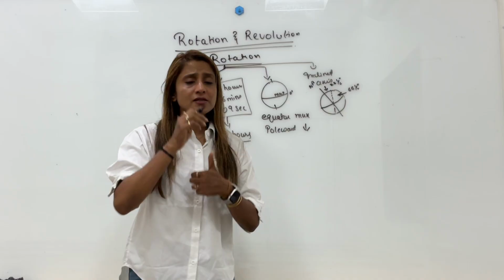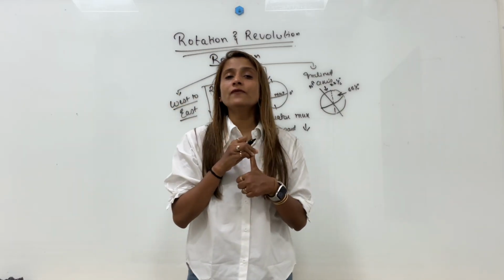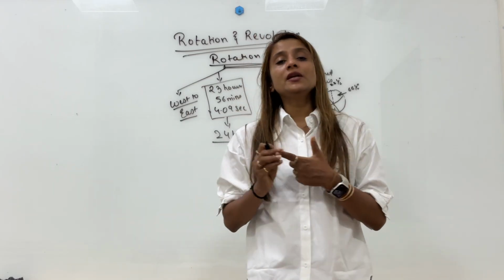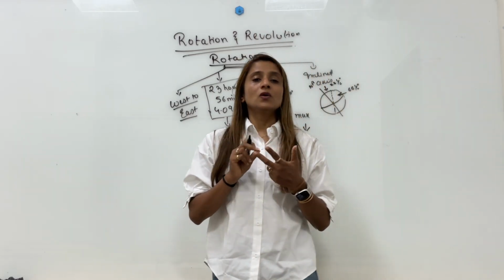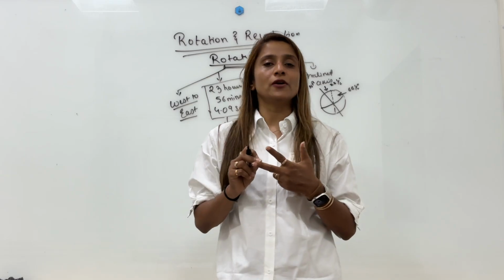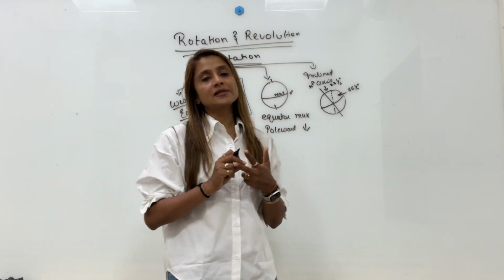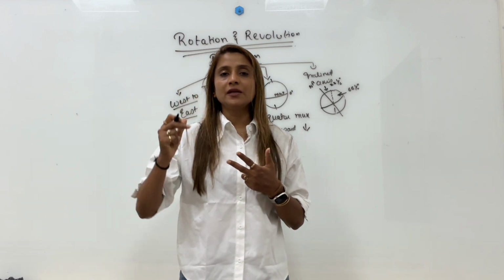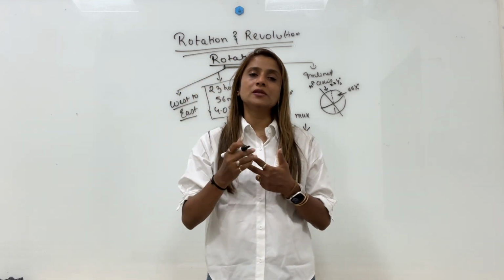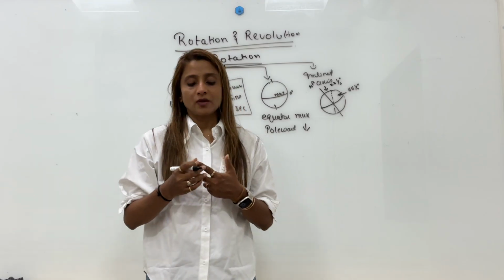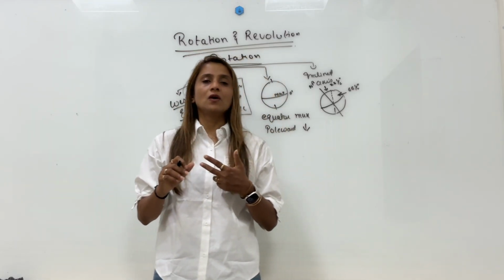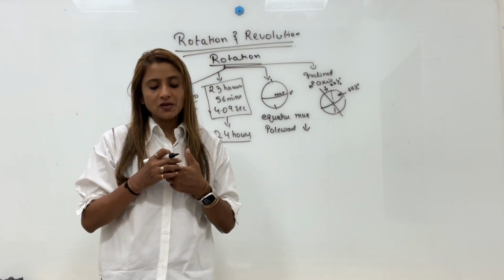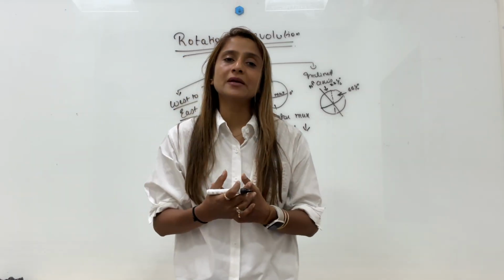So, first, rotation takes place from west to east. Rotation takes place in 24 hours. Rotation takes place at the speed of 1670 km per hour at the equator, and this speed decreases as you move towards the poles. Rotation takes place on an inclined axis. Earth is always tilted in the same direction.